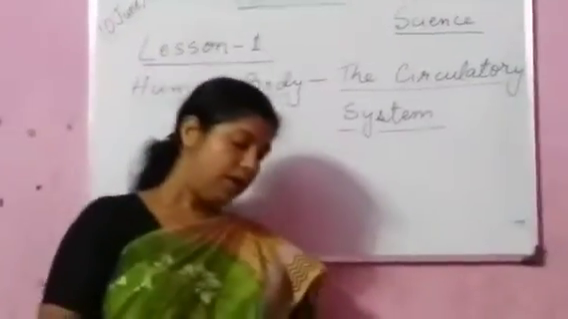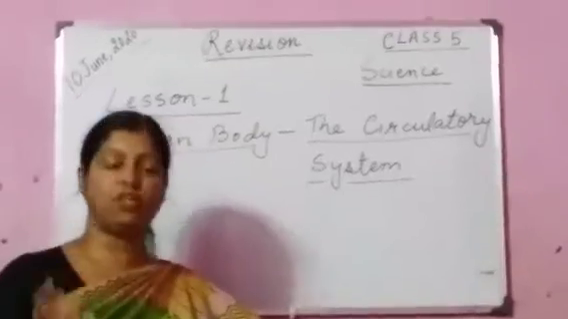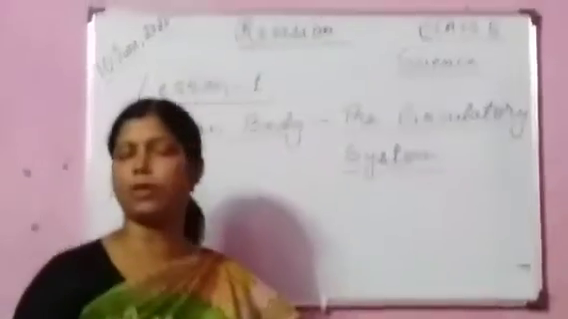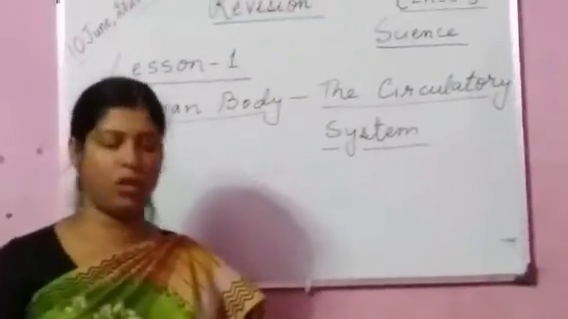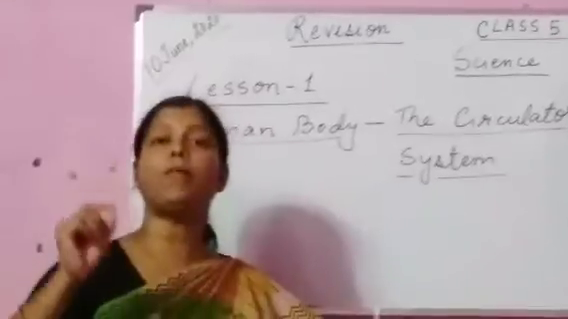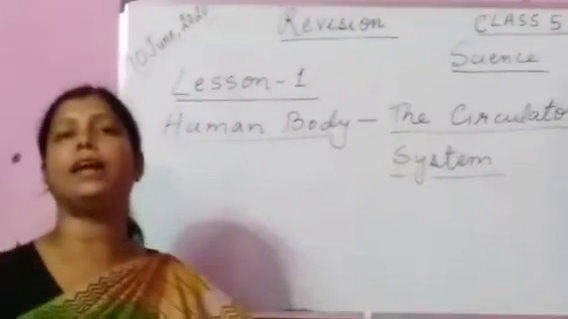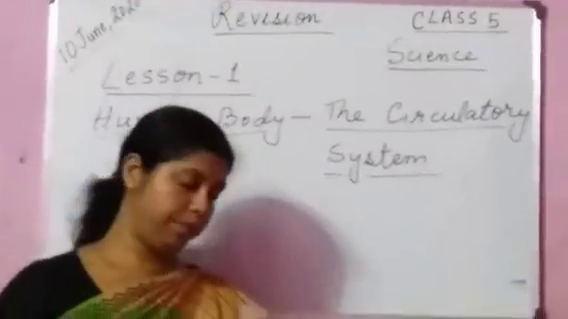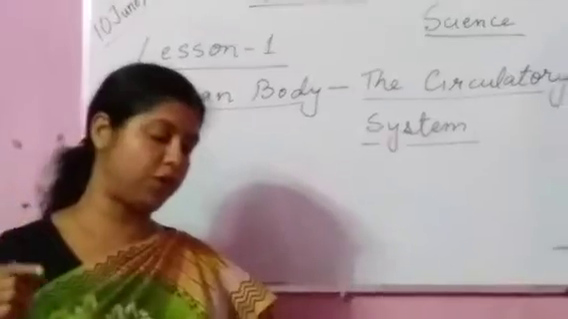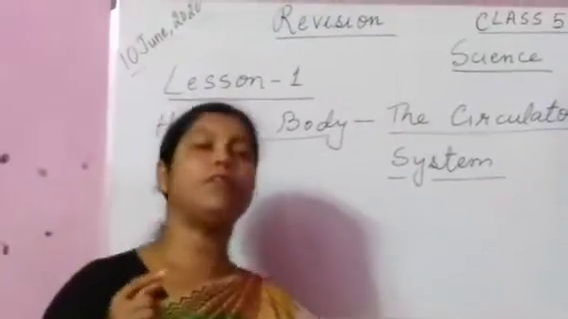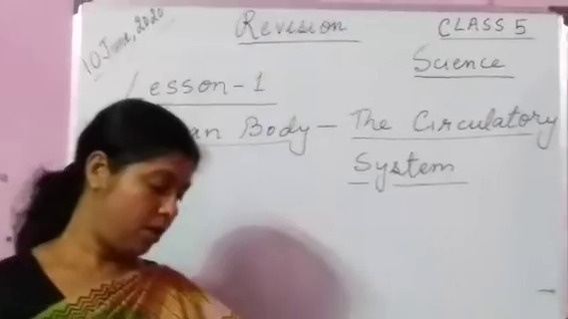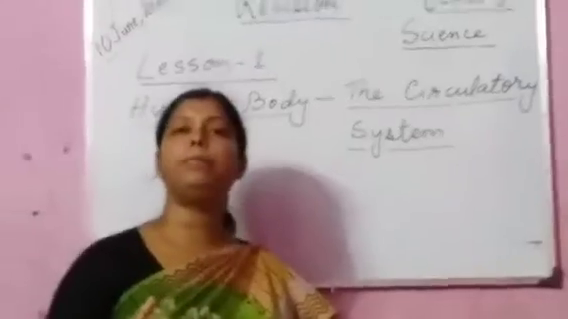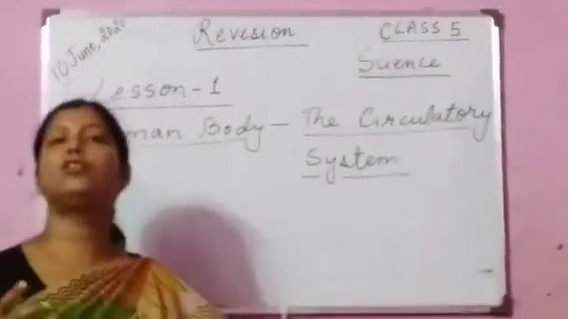Now let us discuss the definitions of organ system. What is an organ system? In the form of a question also you can say, in the form of definition also you can say. So organ system is a group of organs that work together to carry out a particular function. What is circulatory system? The system that helps in the transportation of substances to and from various parts of the body. What is heart? It is the muscular organ that acts like a pump to force blood throughout the body.